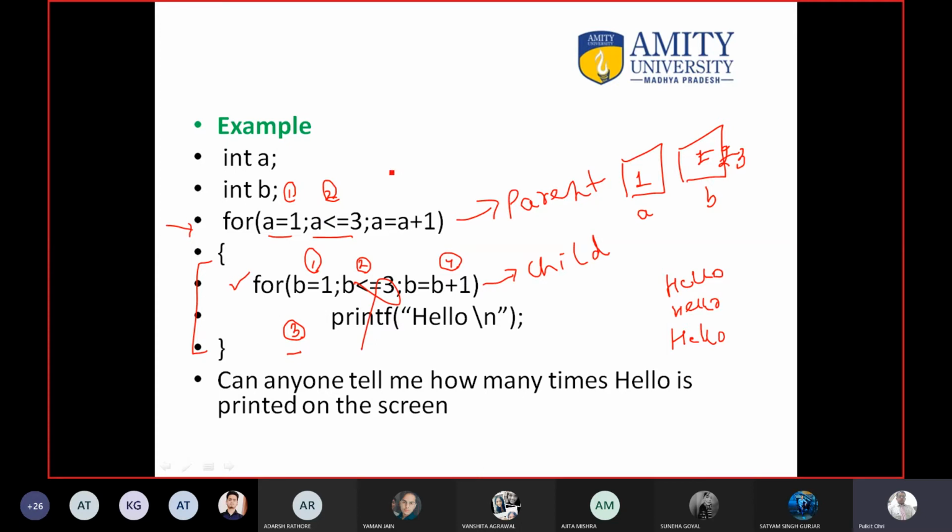After the third step you have to go to the fourth step. Yes or no? So here increase the value of a, means the value of a will become 2. Now again check, is 2 less than 3? Of course 2 is less than 3.